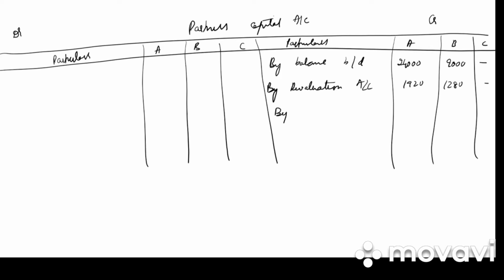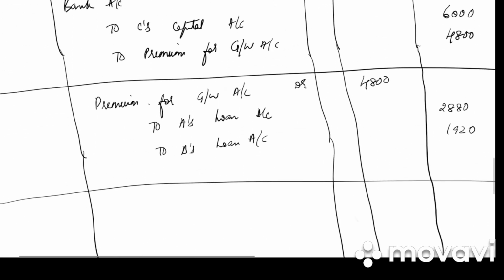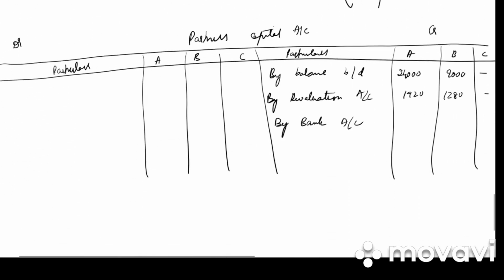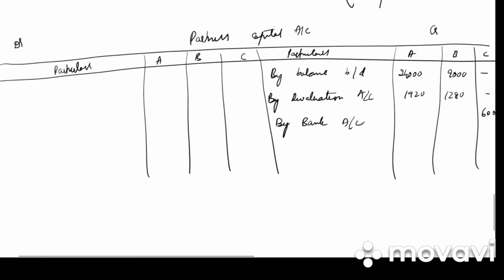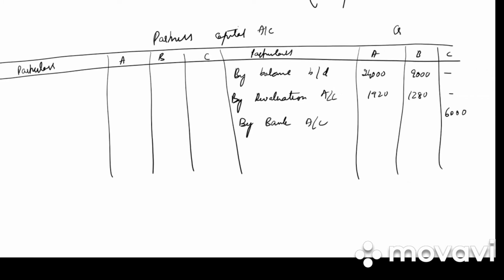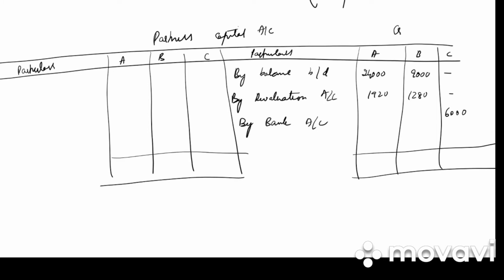No. And last will be by cash or bank account, that is the goodwill brought by the new partner C. Anything else? No. Why are we not writing goodwill? Because that is not transferred to partner's capital account, but it is transferred to partner's loan account.